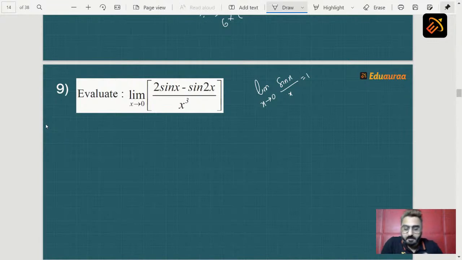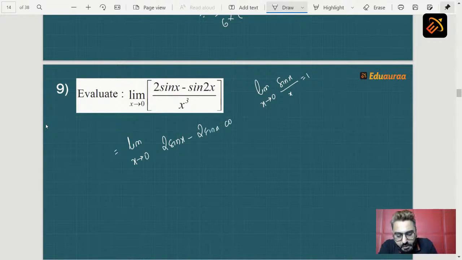So let's start with the sum. Now students, if we look at the sum here, we see one thing: one angle is x, the other angle is 2x. This is unfair, meaning we have to make both angles the same. Now converting x to 2x is a bit difficult, but 2x can be converted to x. Yes, your basics, you guys are masters in trigo formulas. Apply your half angle formula. So we get the next step as limit x tending to 0, 2 sin x minus the formula of sin 2x, 2 sin x into cos x, whole upon x cube.